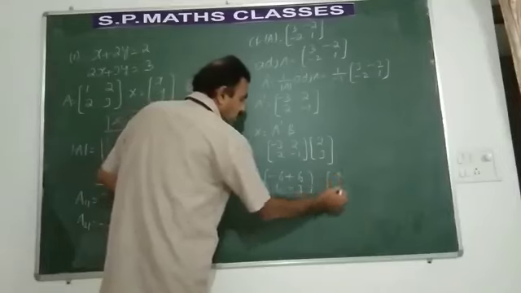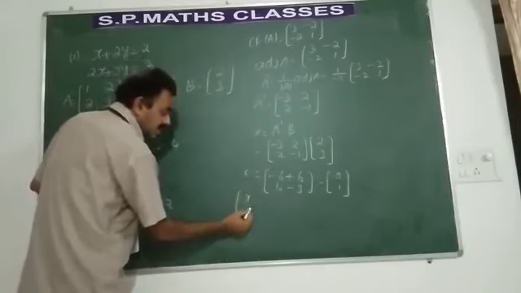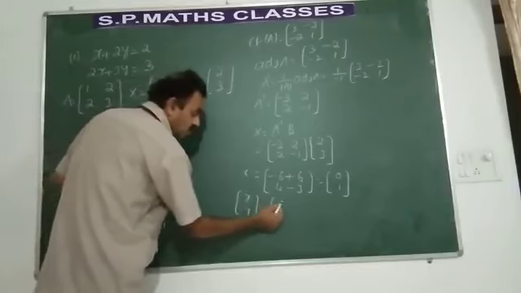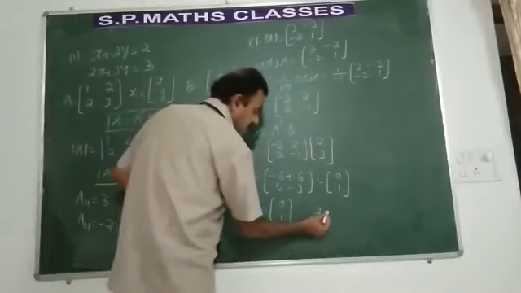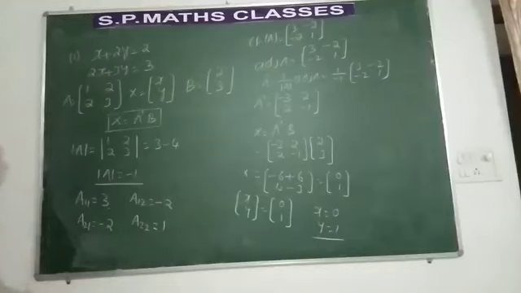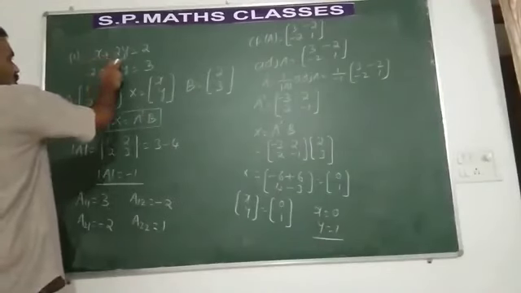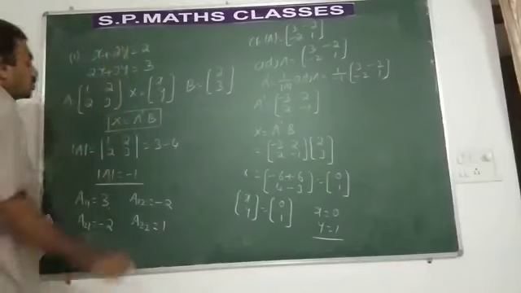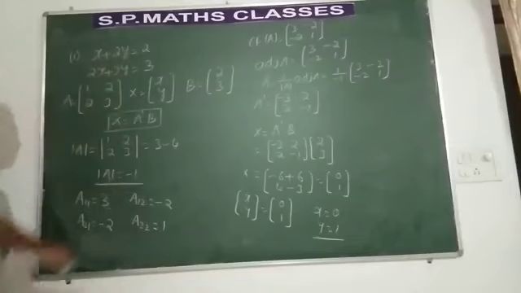That is equal to [0, 1] you get. That is what X is. So the matrix of variables X, Y is [0, 1]. That implies X is equal to 0 and Y is equal to 1. For cross verification, you put X is equal to 0, Y is equal to 1: 0 plus 2 into 1, 2, LHS is equal to RHS. 2 into 0, 0, 3 into 1, 3, 3 is equal to 3.